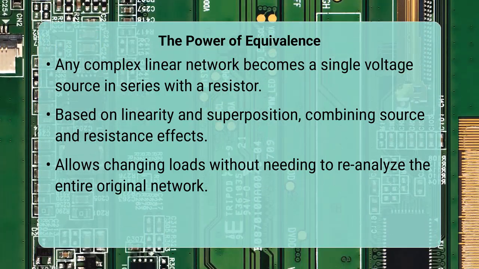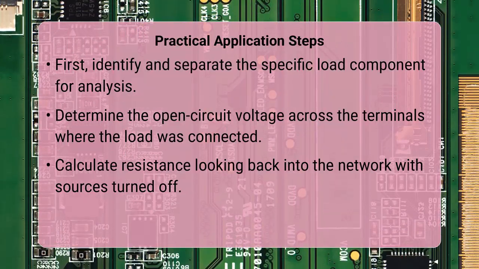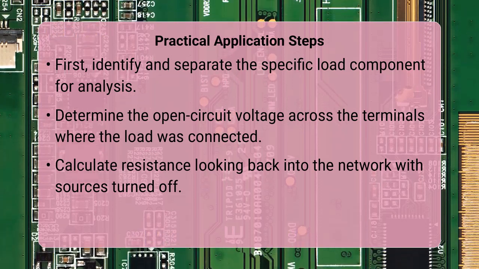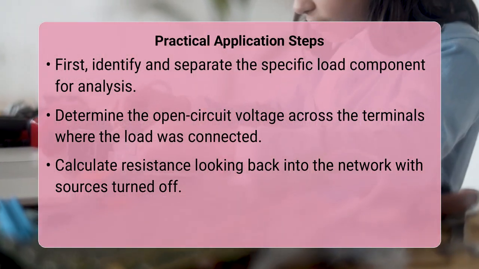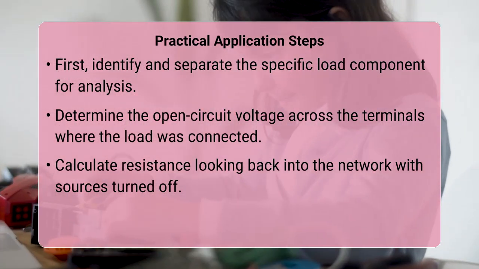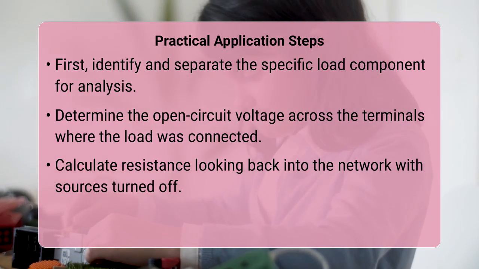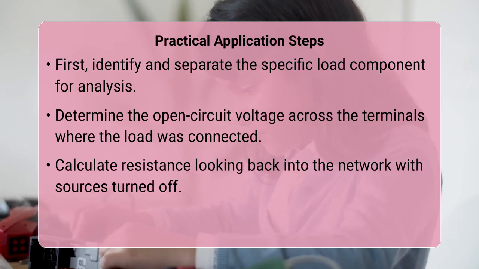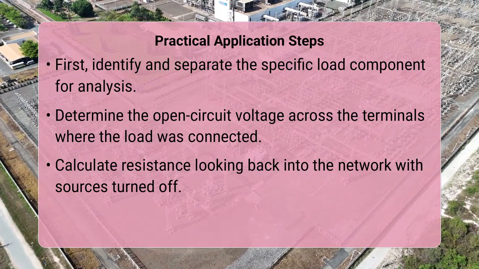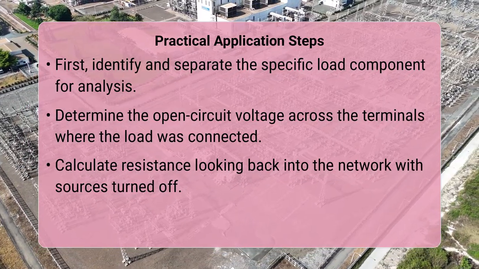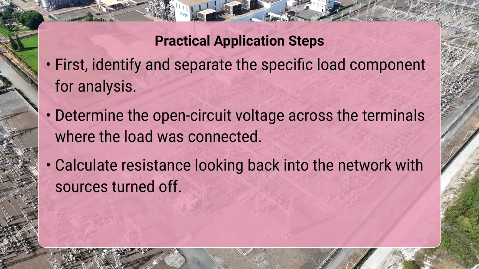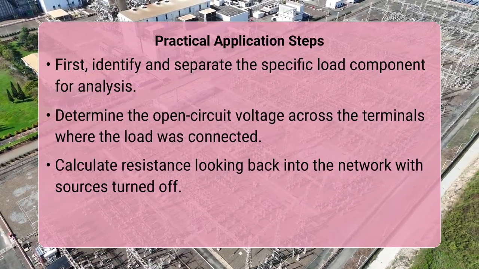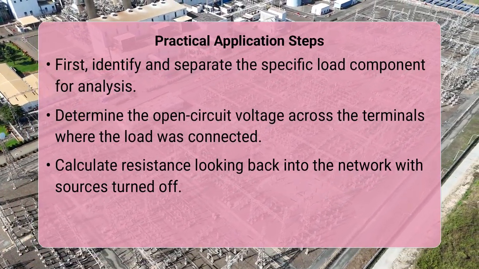To apply this practically, you first identify the part of the circuit you want to analyze as the load, and then separate it from the rest of the network. Then, you calculate the Thevenin equivalent voltage, which is the open circuit voltage across the terminals where the load was connected. After that, you determine the Thevenin equivalent resistance by looking back into the network from those same terminals, but with all independent voltage sources short-circuited and all independent current sources open-circuited.